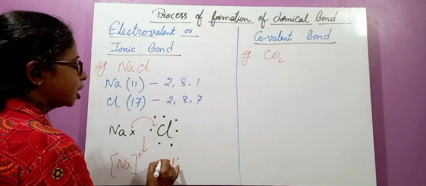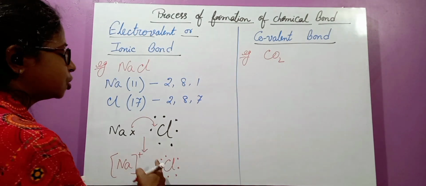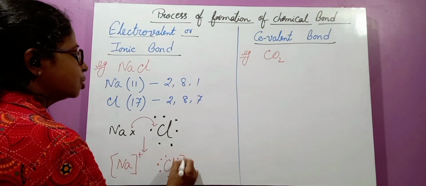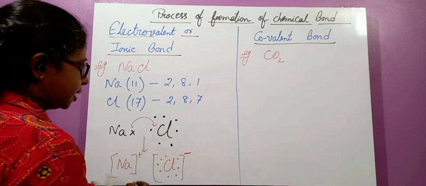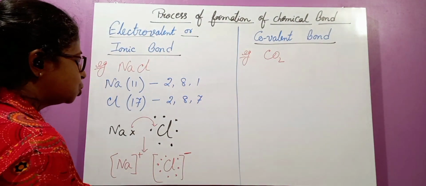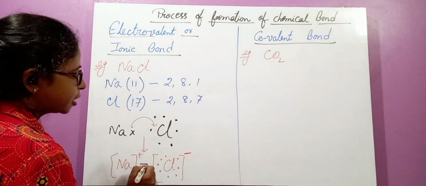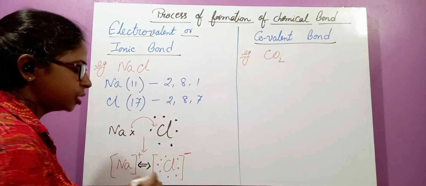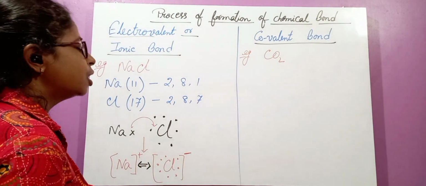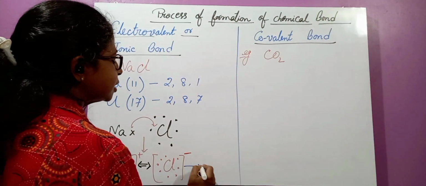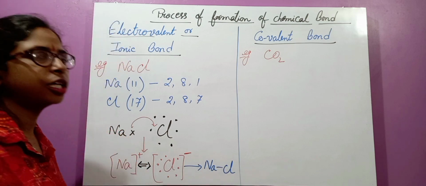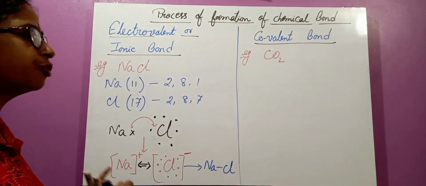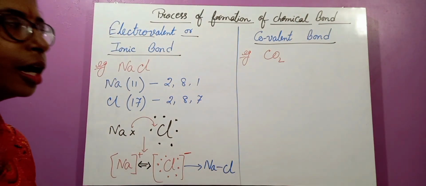Chlorine has 8 electrons because it has taken one more electron, and we will represent it in this way, putting a minus sign here. Between these two ions there is an attraction force, and due to this attraction force it forms a bond that is known as an electrovalent bond or ionic bond. In this way, sodium chloride forms an electrovalent or ionic bond.